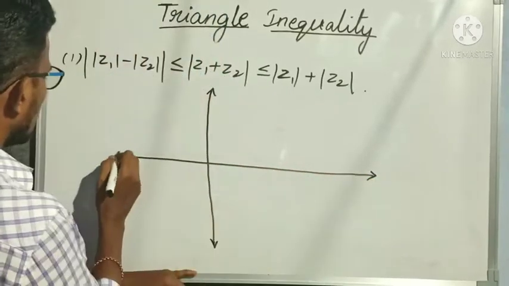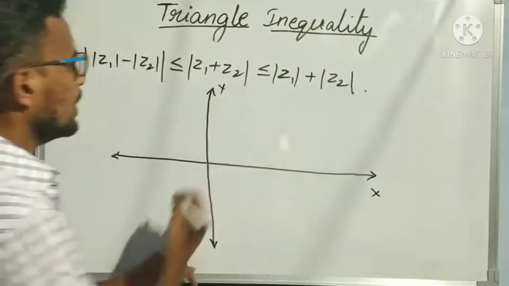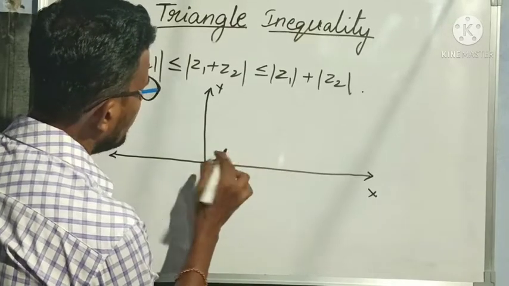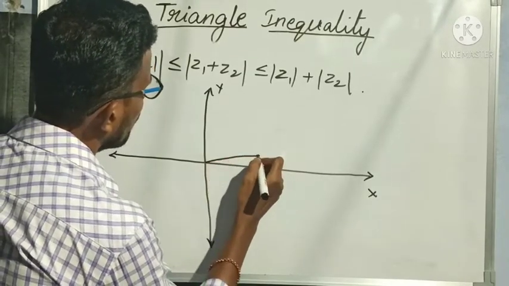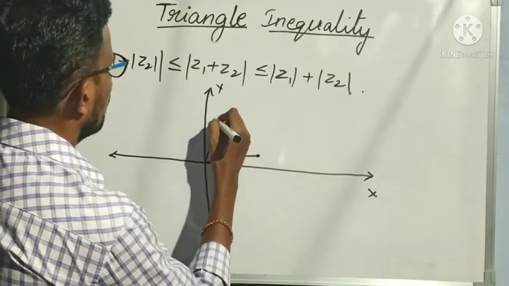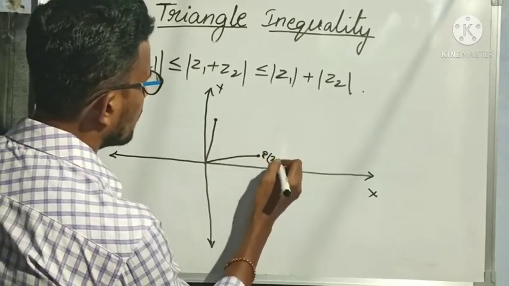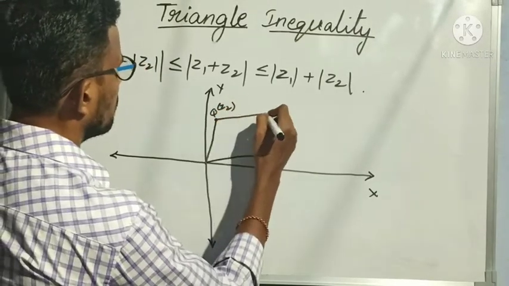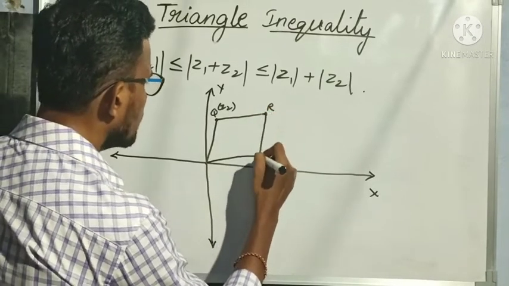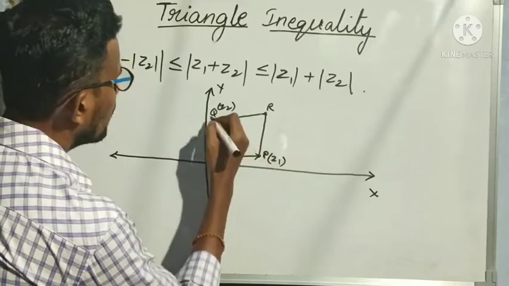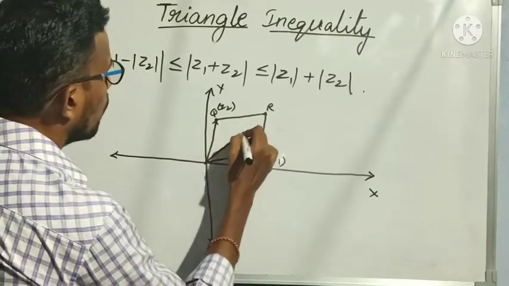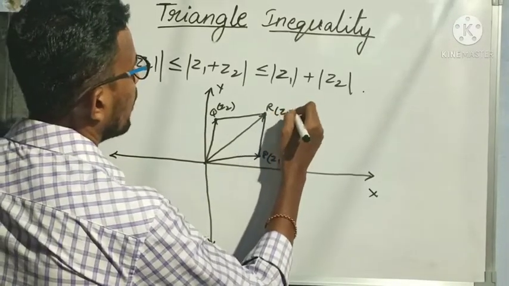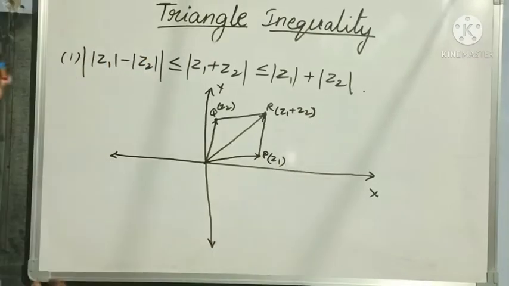Okay, so this is my Argand plane, this is the x axis and this is the y axis. Now, point P is nothing but Z1, point Q is nothing but Z2, my complex number Z2, right? So this is R. Here we have OP, OQ and OR. So here my complex number becomes Z1 plus Z2, and we know that.